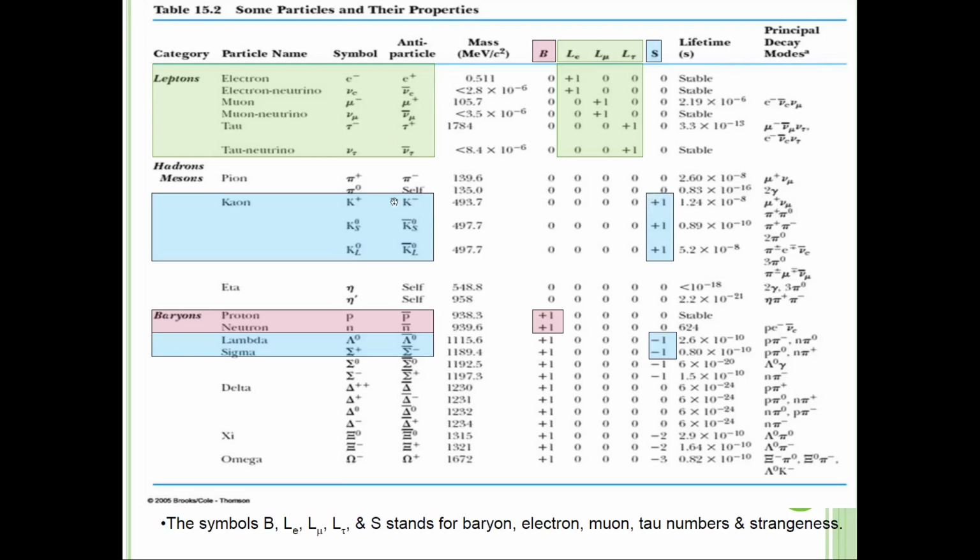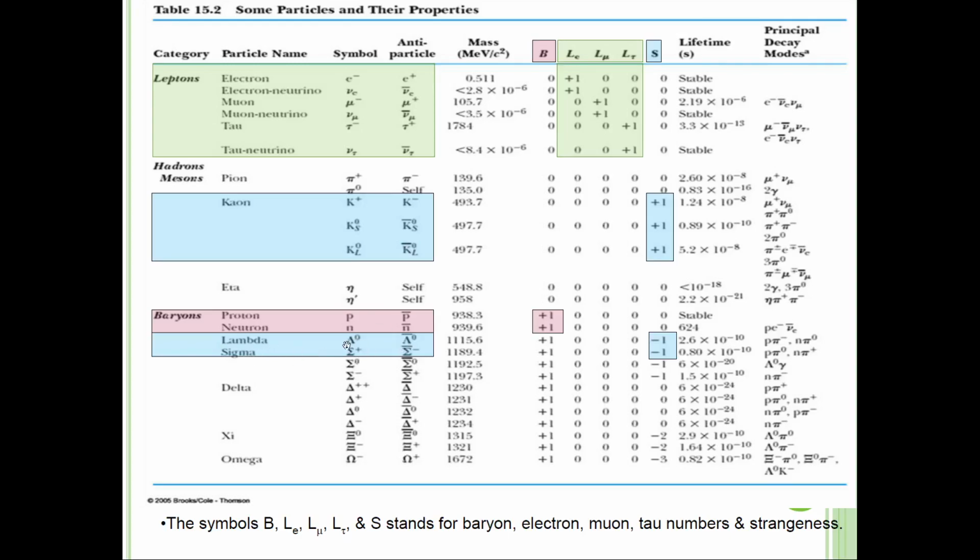If it's an antiparticle, you can see here this one is K plus, so the antiparticle for this one is K minus. K minus will be negative 1, the anti of this number. The same goes for the rest.